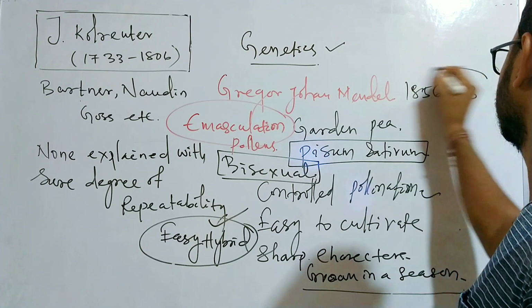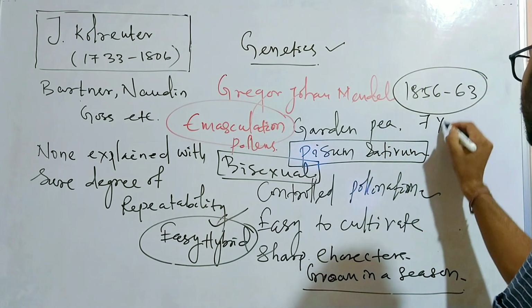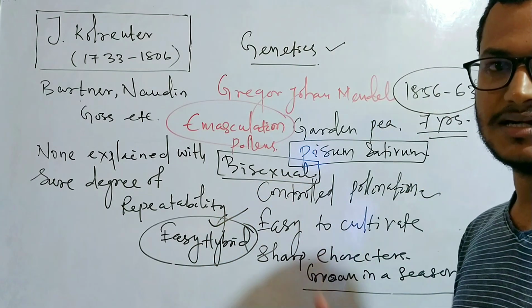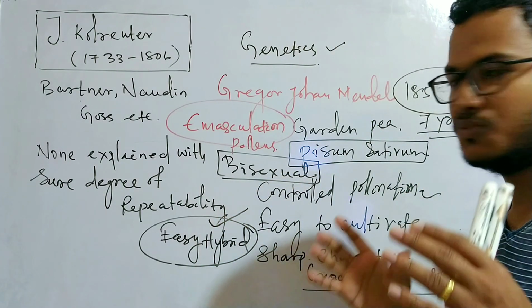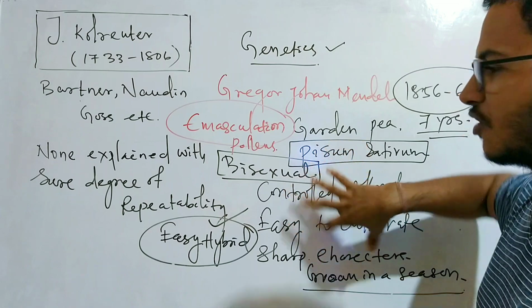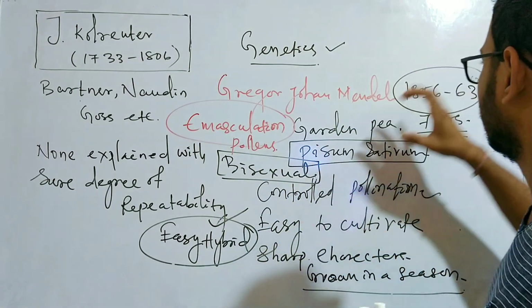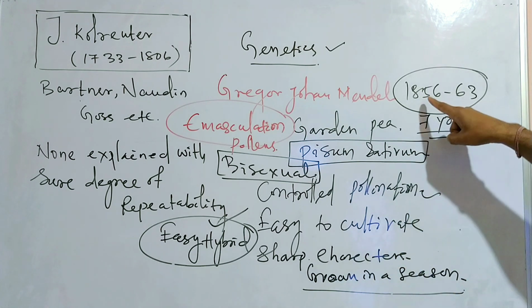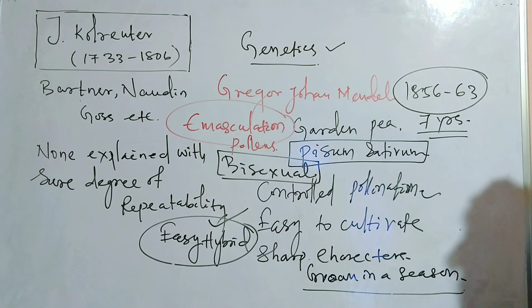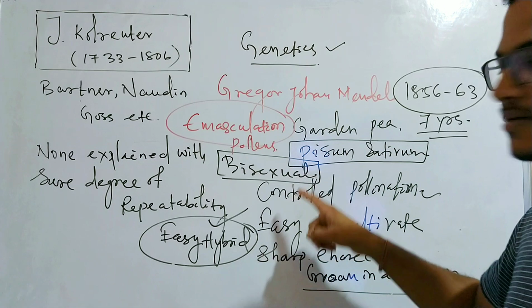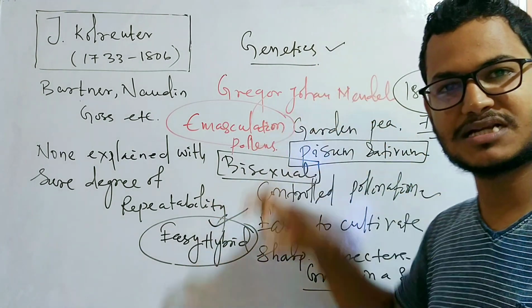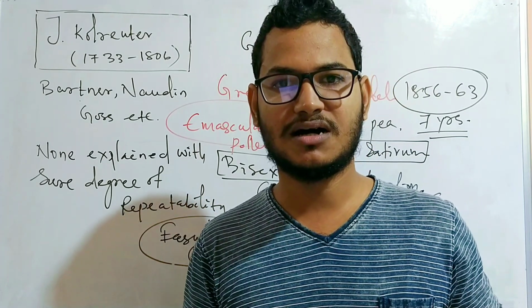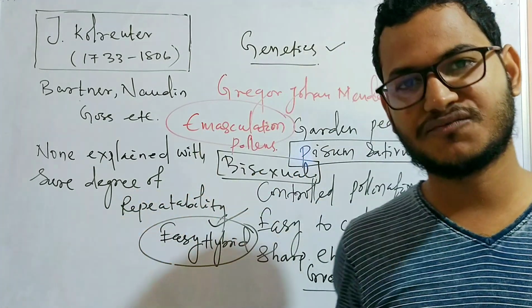He worked on the pea plant, Pisum sativum, for all his experiments, to give his different laws and prove the importance of factors.